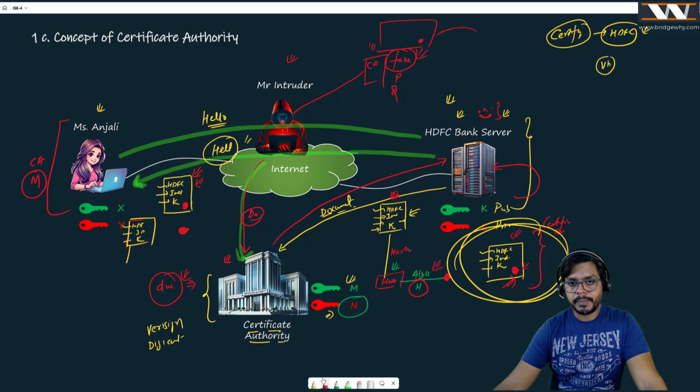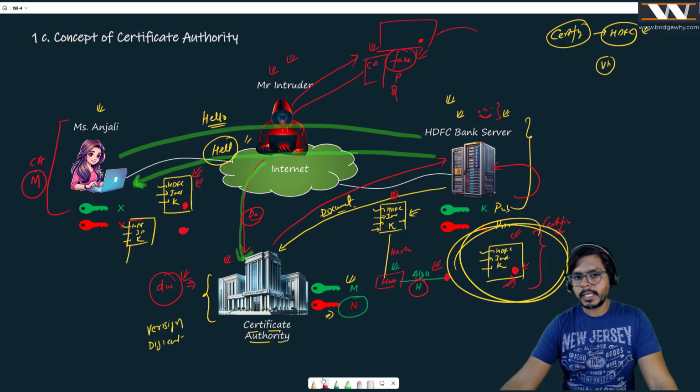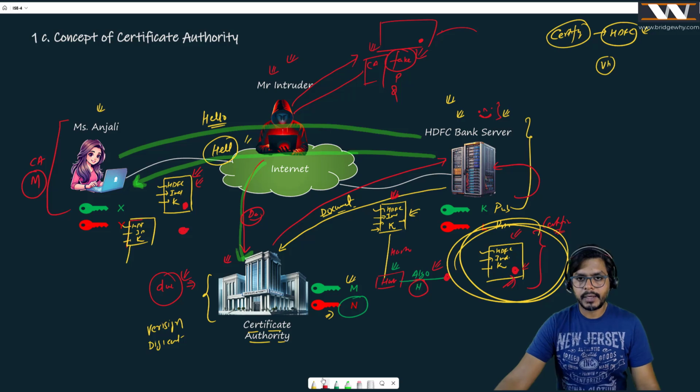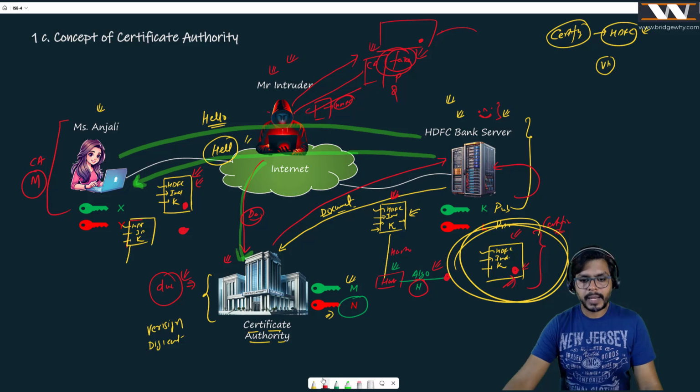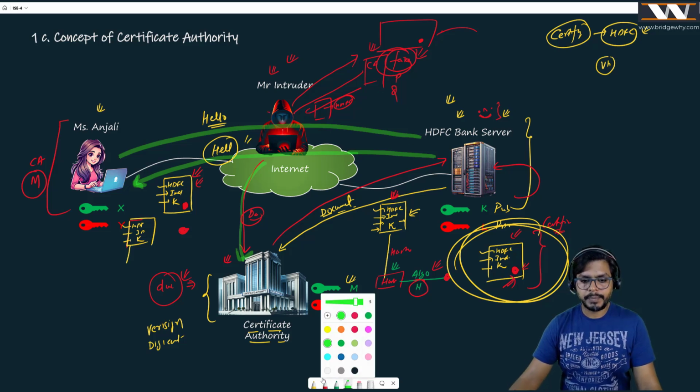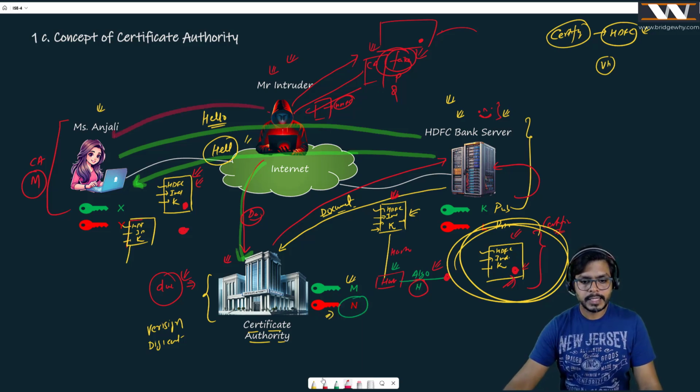The certificate authority has a bad reputation on the internet, and Mr. Intruder is also bad, right? This guy says, hey, fake certificate authority, give me the certificate for HDFC Bank. And because this authority is fake, it generates the certificate and gives it to him, saying, yeah, okay, you are HDFC Bank. And now when Anjali says, I want to talk to HDFC Bank, this guy replies back. And now I'm going to use the red pen. This guy says, hello, I am HDFC Bank.